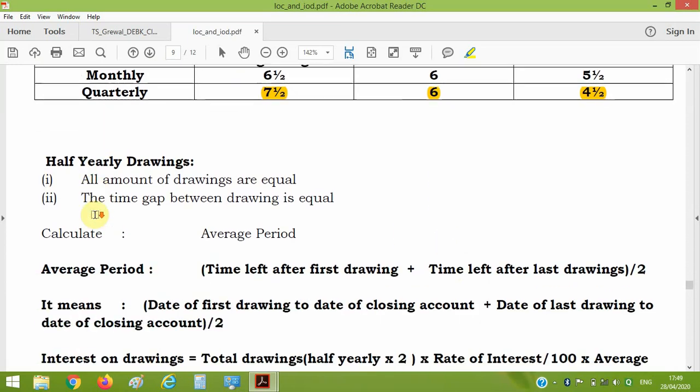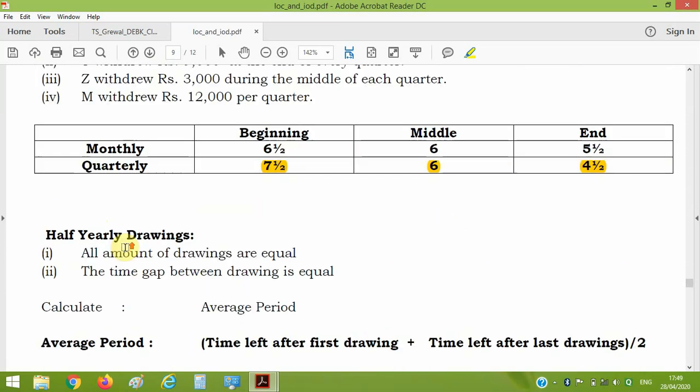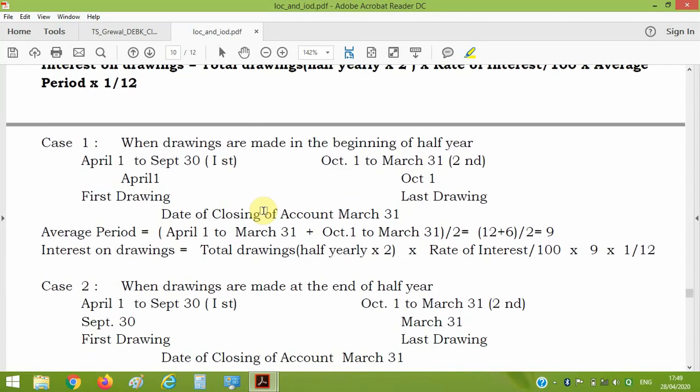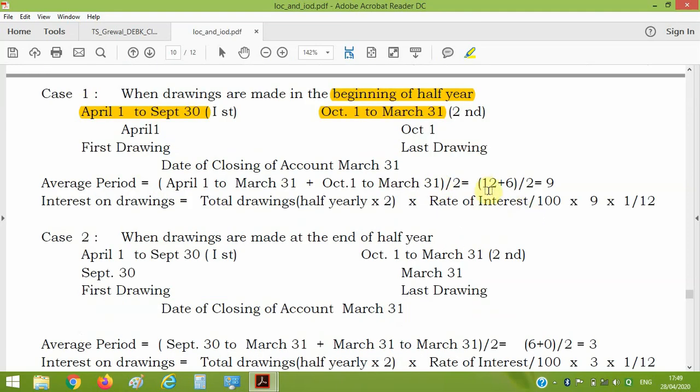Now if there is a half yearly drawing, don't worry, I have explained how to compute the time period. Just follow this, and there will be no problem if the amounts of drawing are equal. That is, when drawings are made at the beginning of the half year, that is 1st April to 30th September, the first half, and 1st October to 31st March, the second half. First drawing is April 1st and last drawing is 1st October. So the time period will be, for the first drawing 12 months, for the last 6 months, 1st October to 31st March.